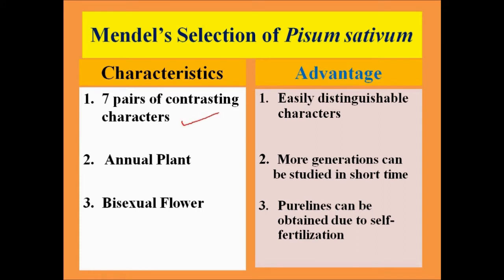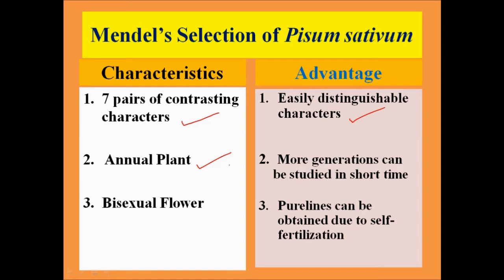Now, the characters which were selected by Mendel were easily distinguishable characters. That is, every character can be easily observed with the naked eye. The second characteristic was the plant being an annual plant. That is, more generations can be studied in a short period of time. This was the advantage of an annual plant.